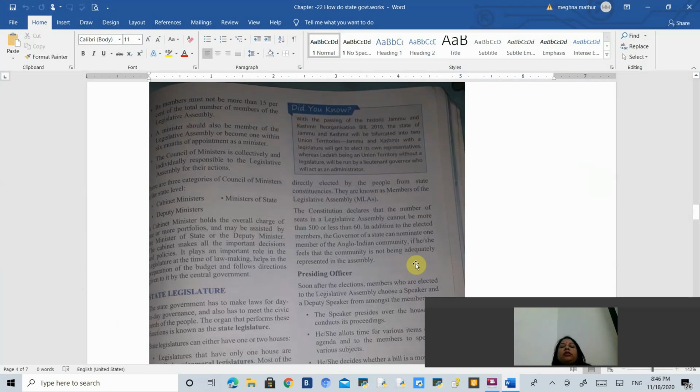Okay, so in the last class, we started with this chapter, How do State Governments Work? And in this chapter, we were covering all three important organs of the state government. The first organ was the executive, in which we read in the last video about the governor, chief minister, and the council of ministers, their roles and functions. Today, we are moving to the second organ of the state government, which is very important. That is our legislature wing.